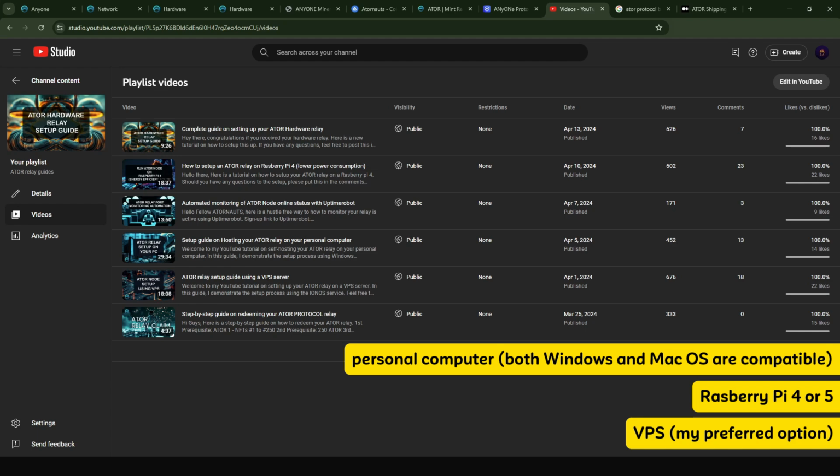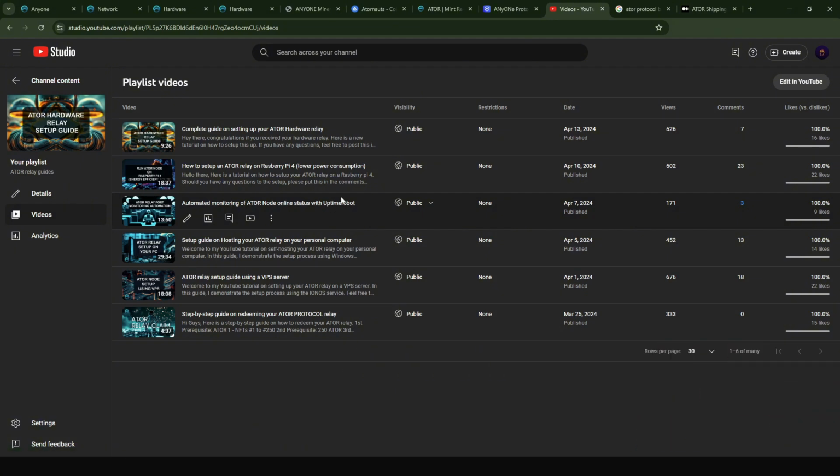So for instance, if you want to run this on a Raspberry Pi, just run the ATOR protocol on the Raspberry Pi. If you want to run this on your PC, just make sure that you're running only that application on the PC. Now, very important, like I said, per IP address, please do not run more than one relay. Being it a hardware relay or a virtual relay, limit yourself to one relay per IP address, because if you try to run 2 or more relays on one network, both of them would be competing with each other, and it would make no sense, right?